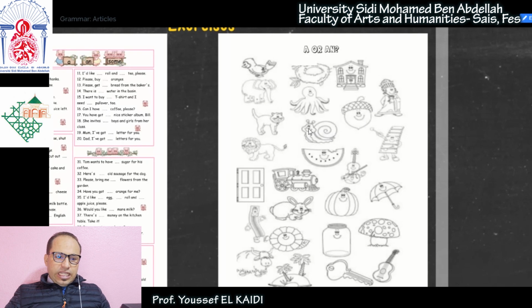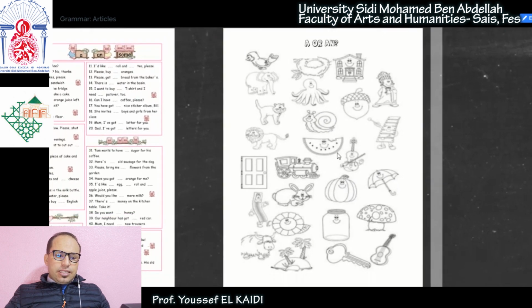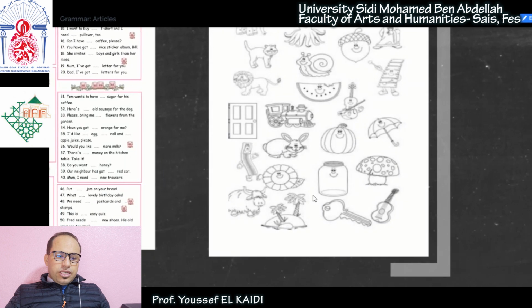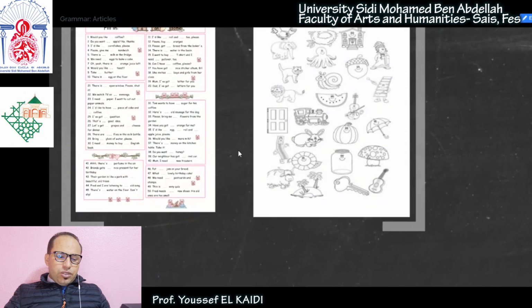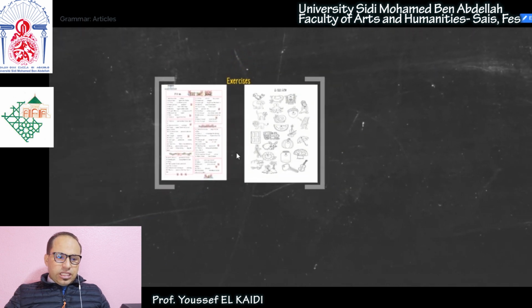Here we have a snail. S is a consonant sound, so we use a snail, etc. If you don't know an item here, try to research it and use it in the singular form with an article, right?